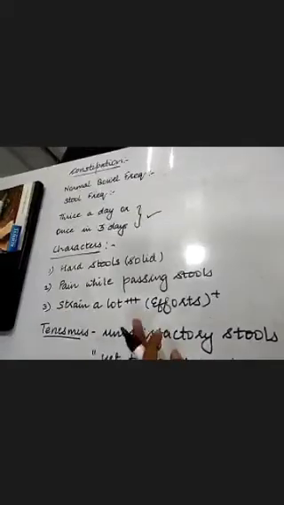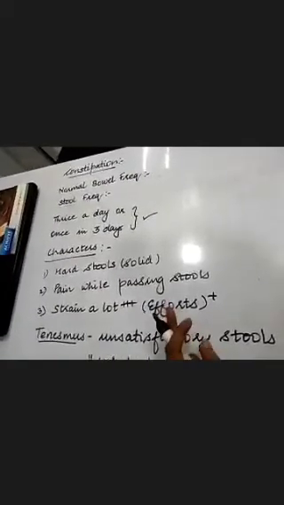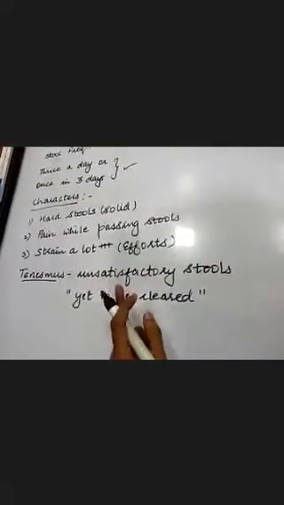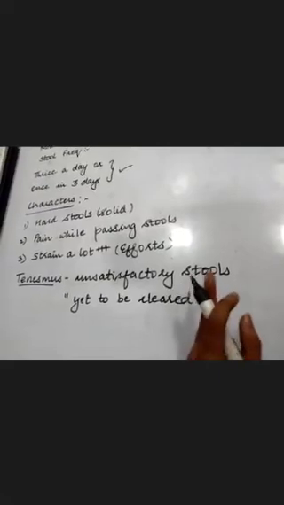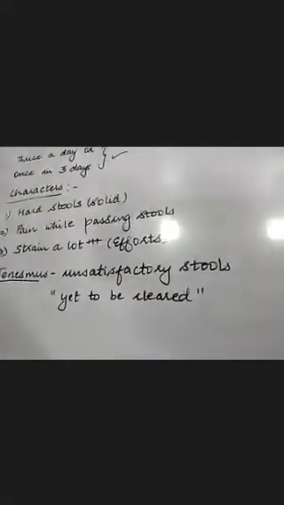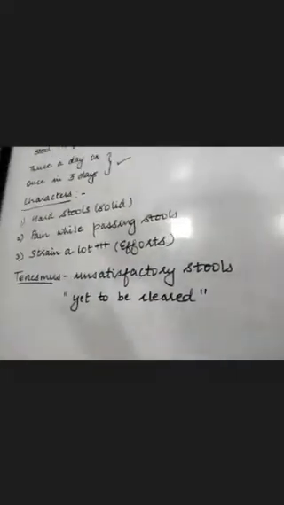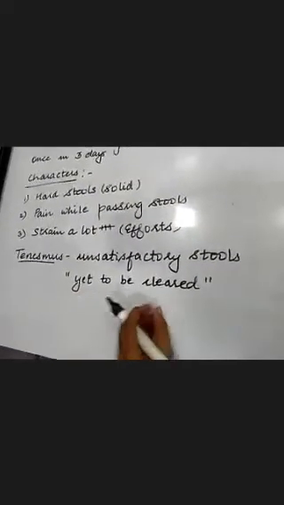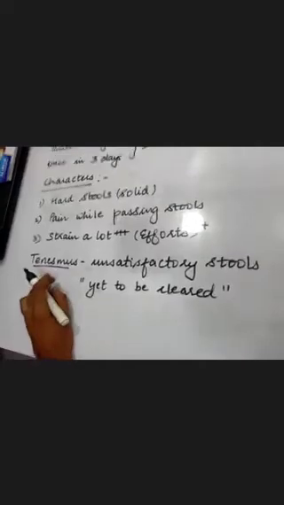Straining a lot while passing stools or putting in a lot of effort for evacuating the bowel, that is also constipation. Getting a sensation that I'm not satisfied even after passing stool, I still feel that there is some stool left in my rectum, the stool is yet to be cleared. This sensation is tenesmus. These are the symptoms of constipation.